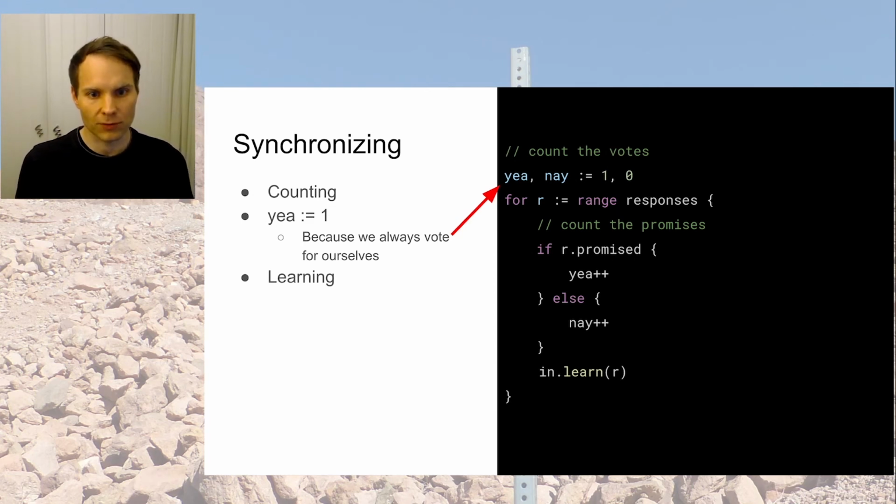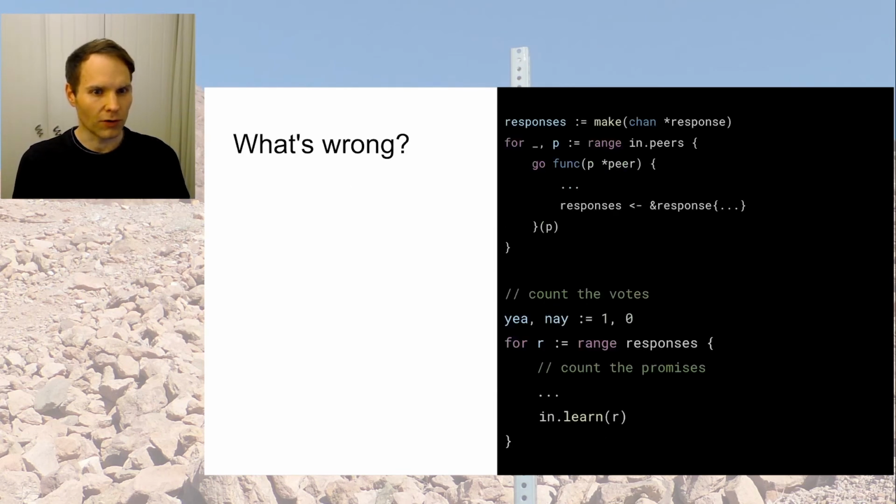And then there could be something to learn in each of the responses, and this is why we also call the learn function here. So the learn function is called the same number of times that we have peers, like before, but now it is called later when we read the responses. A lot of synchronization going on here. But something is wrong. What's wrong? Can you spot it?